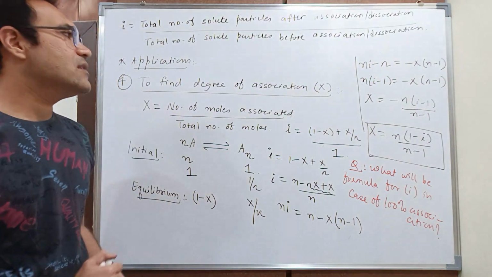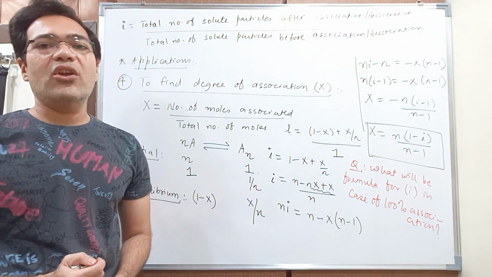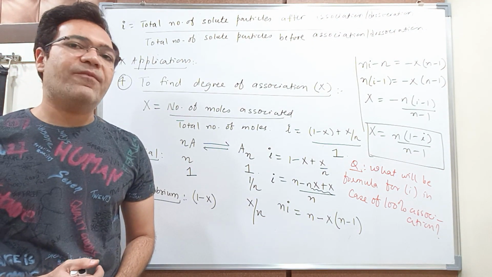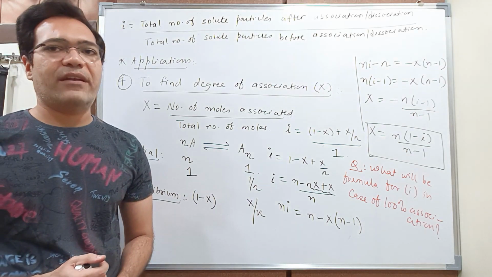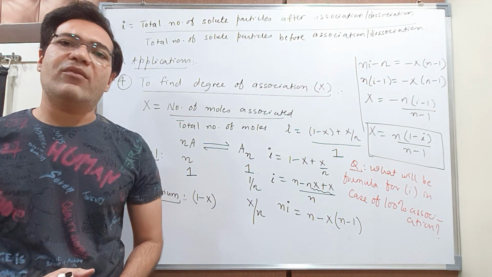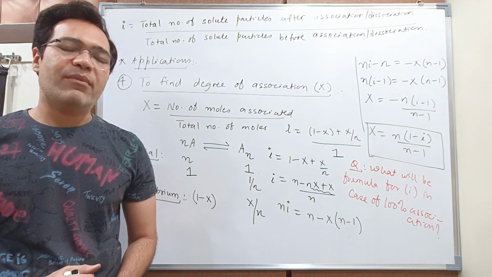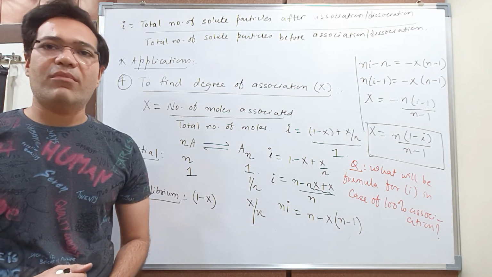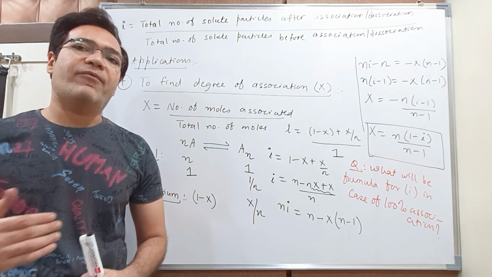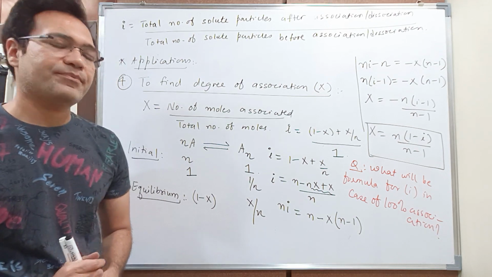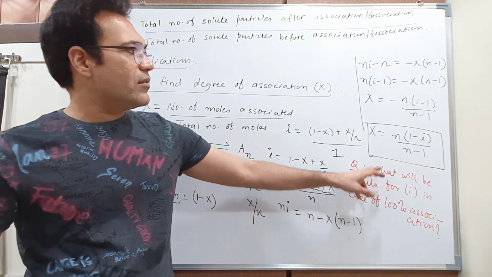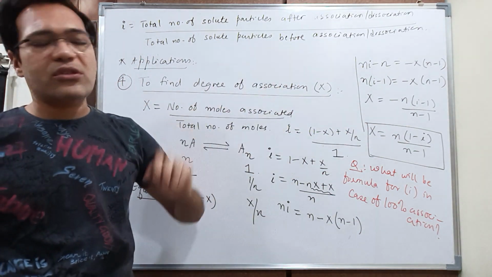The third is, you can find out the degree of dissociation alpha by using Van 't Hoff factor, and the formula is alpha equal to i minus 1 upon n minus 1, where n is equal to the number of particles obtained after dissociation. And then we can calculate the degree of association x.